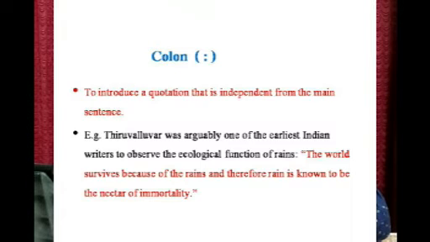And then we are giving the quotation of Thiruvalluvar: the world survives because of the rains, and therefore rain is known to be the nectar of immortality. So here you have got two independent sentences, and the quotation is different from the first sentence.